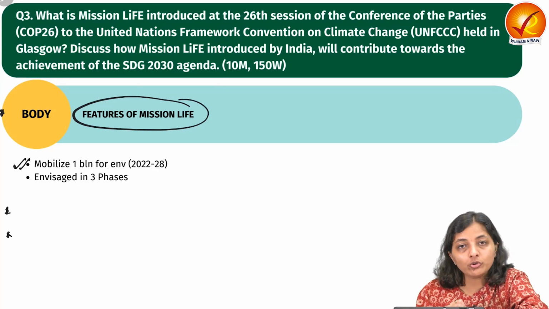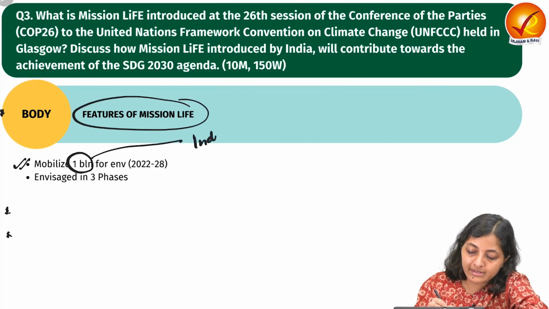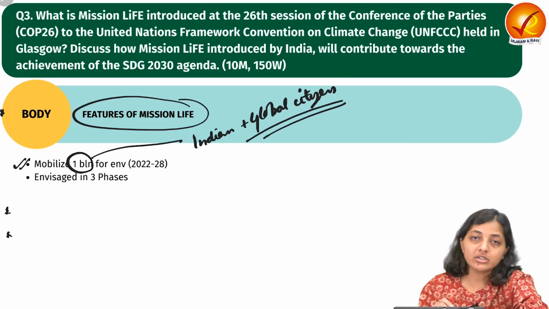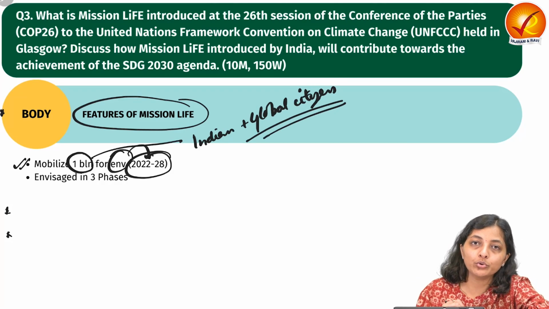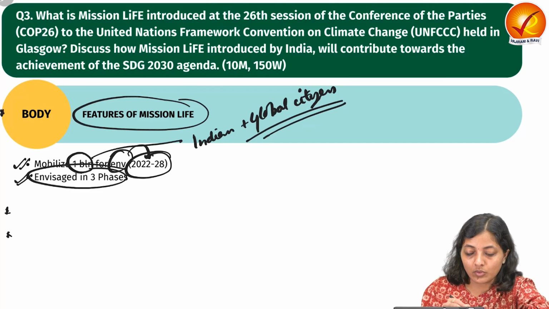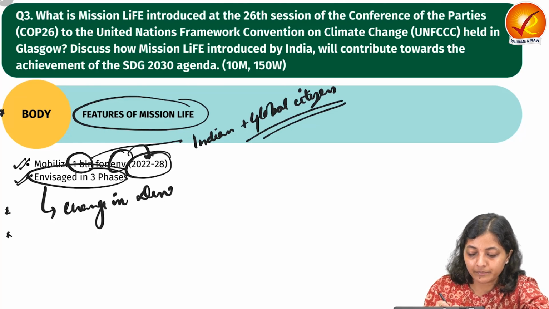So it is aiming to mobilize approximately 1 billion people, Indian citizens and also global citizens, to take initiatives in the conservation and the protection of the environment during 2022 to 2028. It would be envisaged in 3 phases. What are these 3 phases? The first one would be change in demand. The second would be change in supply. The third is change in policy.